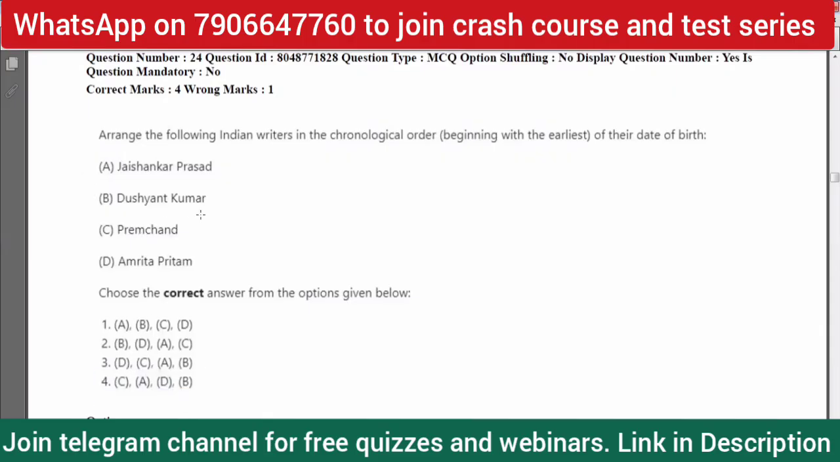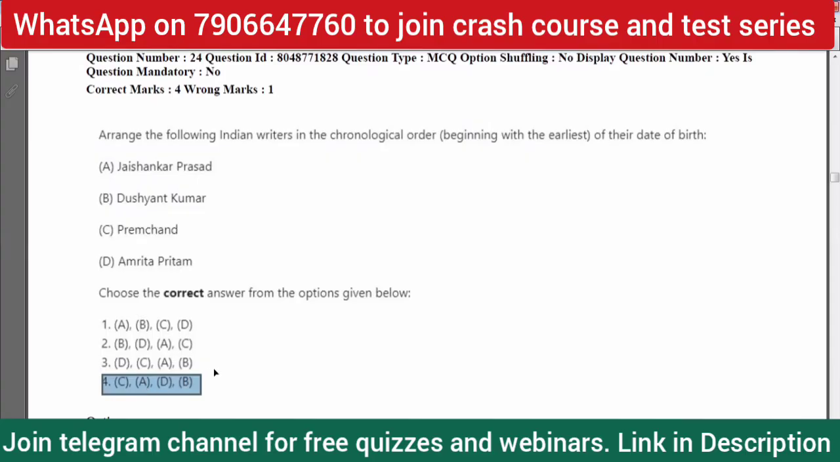Dushyant Kumar is the youngest, as you know, and is considered young. He's the youngest of this pool. Jaishankar Prasad, Dushyant Kumar, Premchand, Amrita Pritam. So option 4 is of course correct because Premchand is there, Amrita Pritam is the third, and Jaishankar Prasad is second.